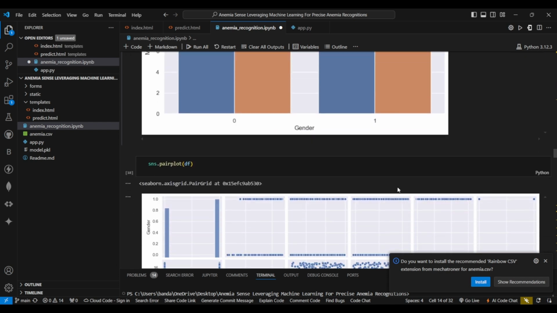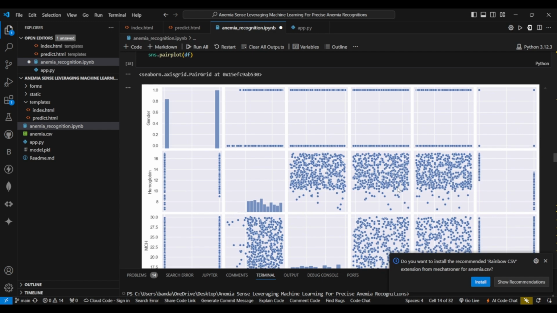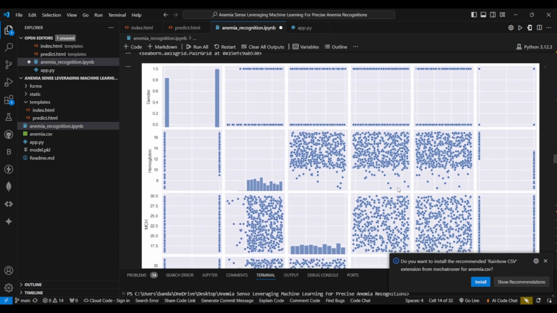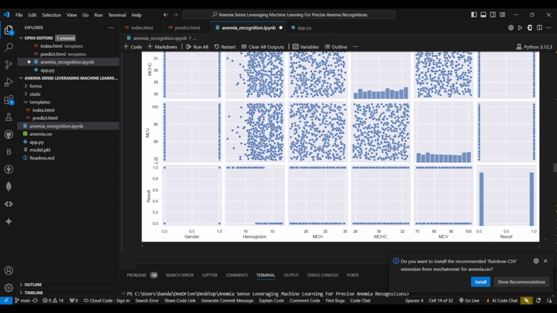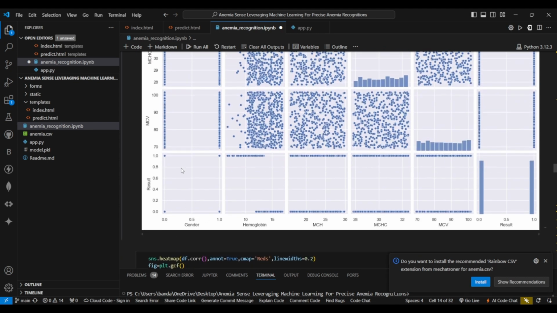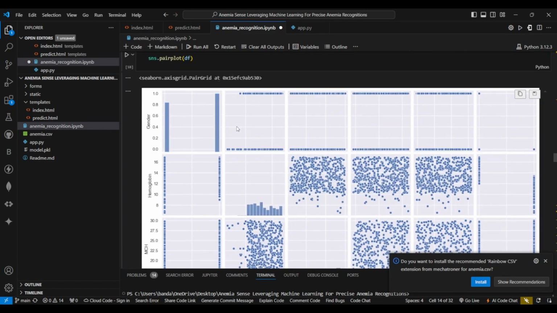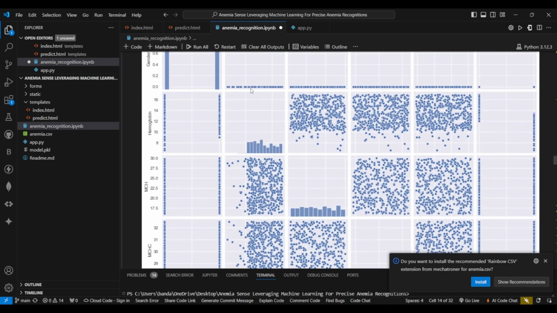Next, we move on to multivariate analysis, where we plot a graph for multiple variables. As the name says, it's multivariable. It is to find the relation between multiple features. So here we have used a scatter graph, and on the y-axis we have gender, hemoglobin, like all the features mentioned, and the features are mentioned on the x-axis as well. So in this pair plot, it's like gender versus gender, then gender versus hemoglobin.